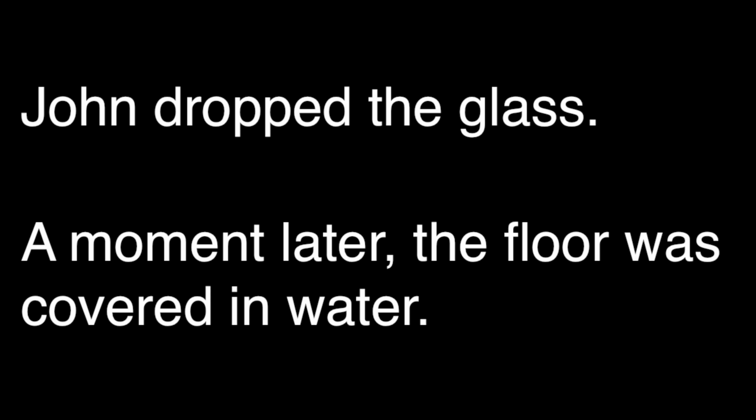But even after the context helps narrow things down, there are still gaps. And to fill in those gaps, we use inferences to make guesses about what the text doesn't explicitly say. If I said, for example, John dropped the glass, a moment later, the floor was covered in water. Probably everyone would automatically assume that the glass broke and then the water spilled on the floor. But the text never actually says this. We infer that the glass broke or shattered and that the water spilled out, and that's why the floor is wet. Although we can't be 100% certain, our brains immediately construct the most plausible explanation.